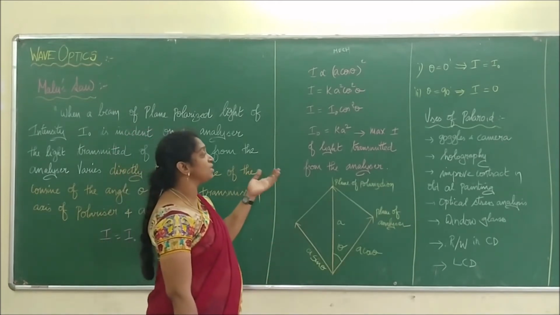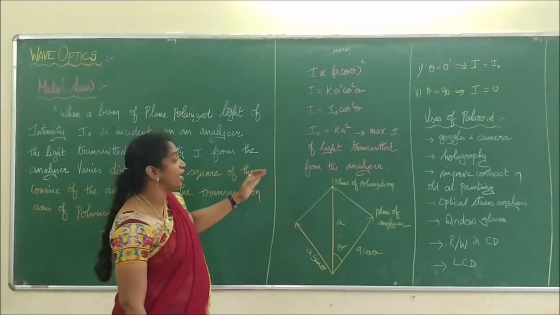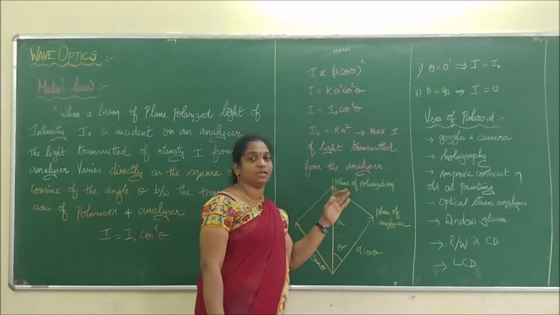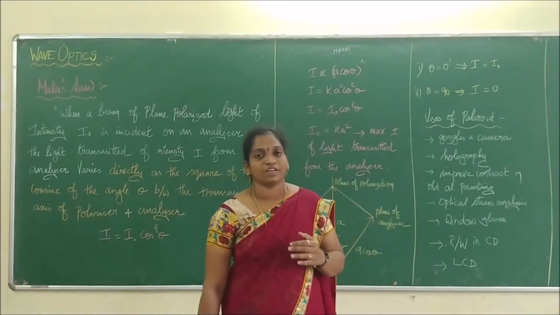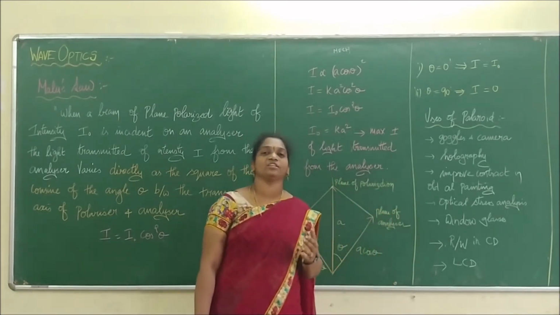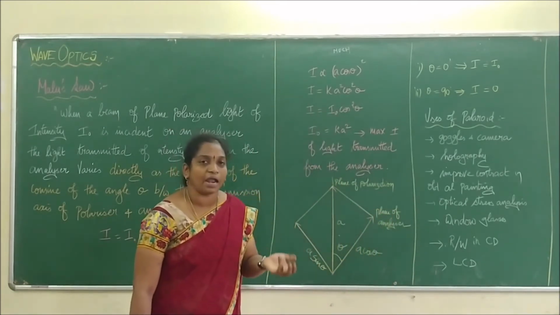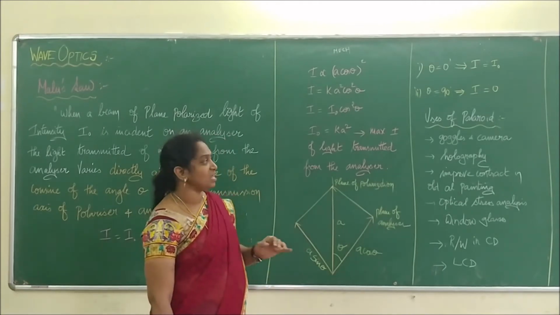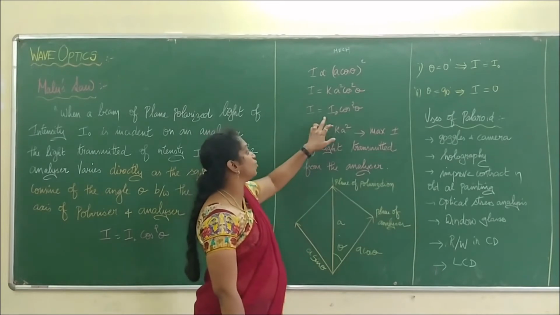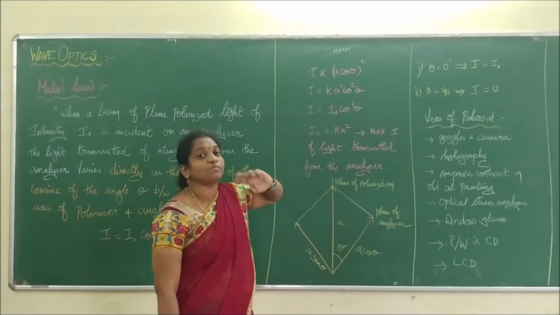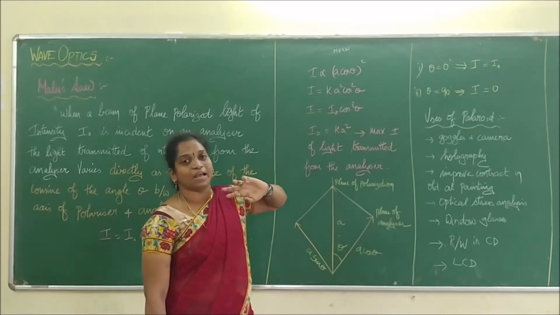But K A squared is nothing but the maximum intensity of light that is transmitted from the analyzer. So we call this condition Malus law. He is the first person to relate the intensity between a polarizer and an analyzer. If I take special cases, we can prove this. From this equation itself, we can prove that the intensity varies from zero to maximum.